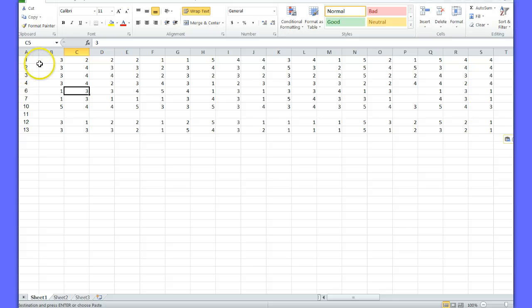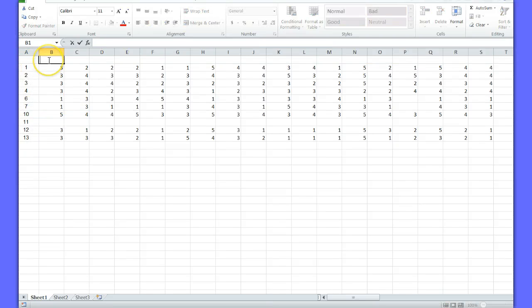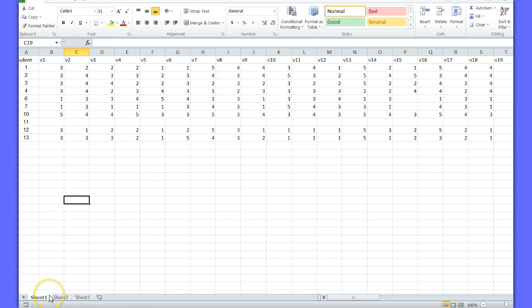And I need to give, remember, each project was rated by each student. And I'm going to create variable names for the projects. I'll call V1, V2, V3. I just don't know what's wrong with my computer. I can't even select anything, I'm not sure why. Okay, I put the names in and the first column is called student.